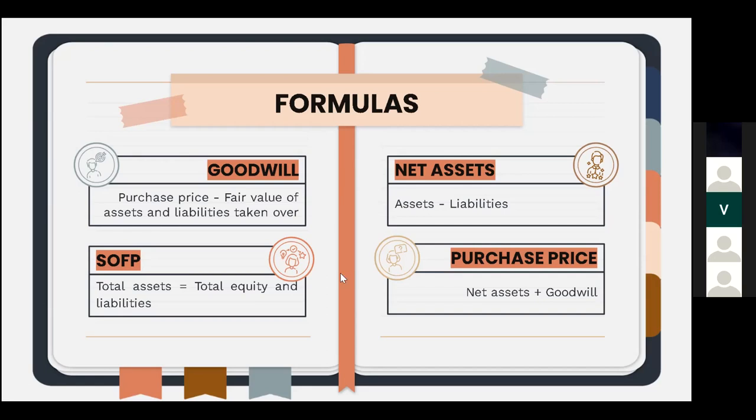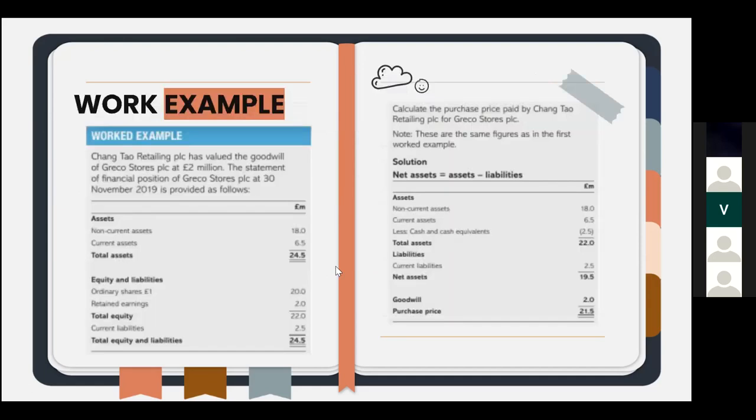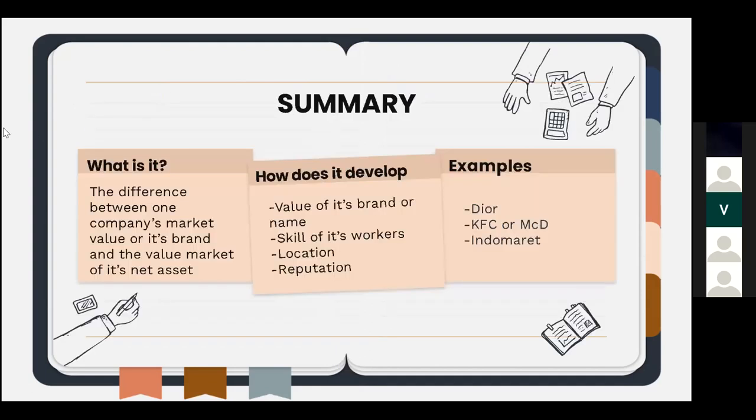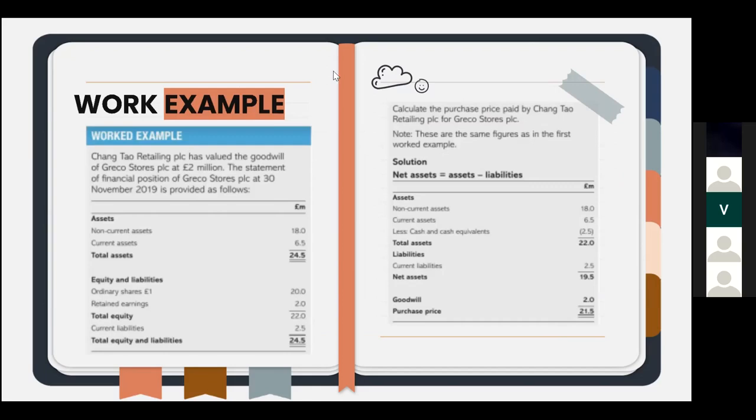Lastly, we can calculate SFP, or statement of financial position, by adding total assets and total equity. Total assets is the total amount of assets and total equity is the total amount of equity. To understand more about this topic, let's take a look at the worked example.